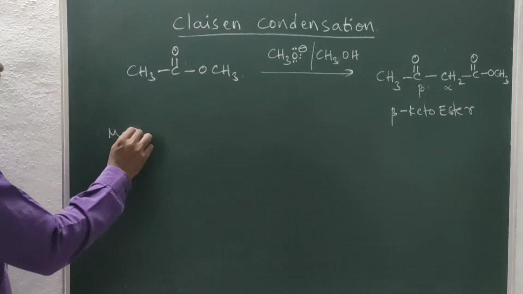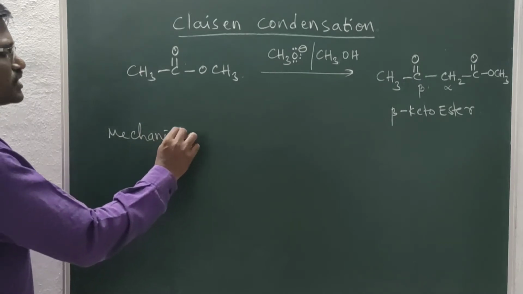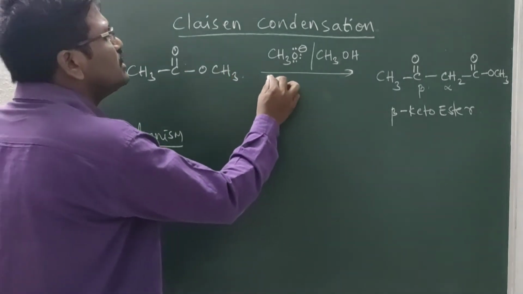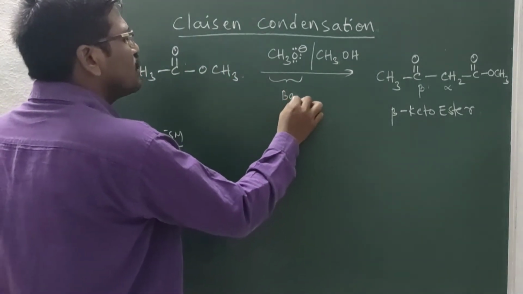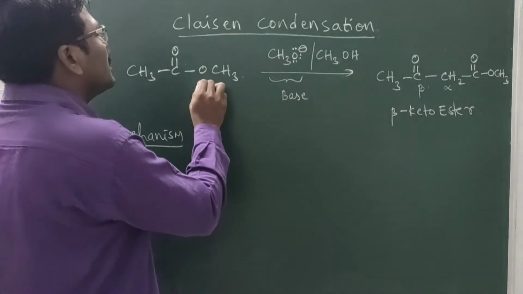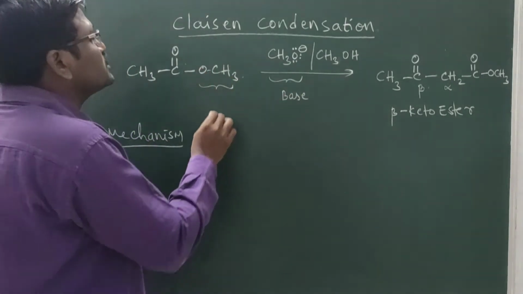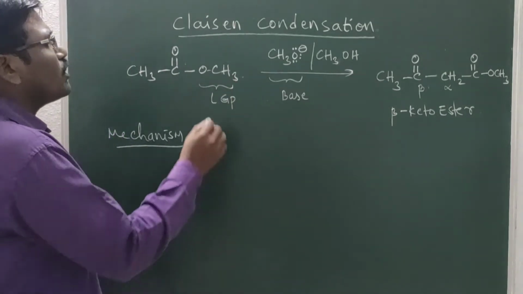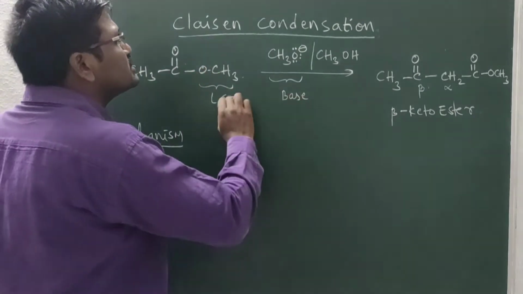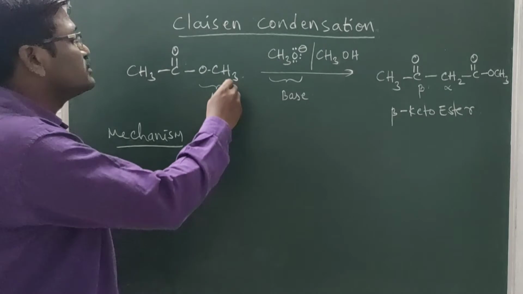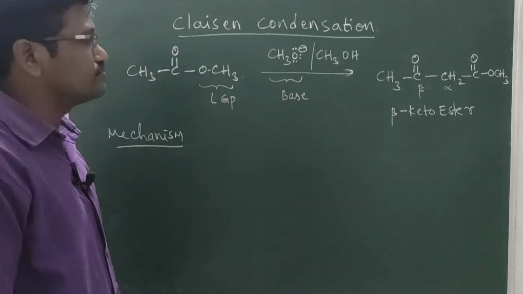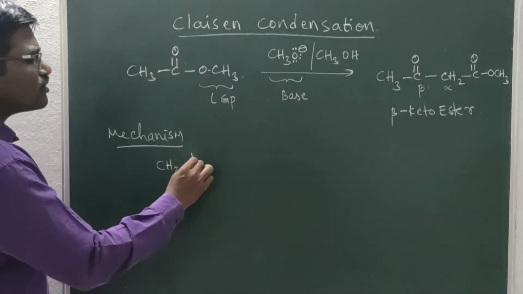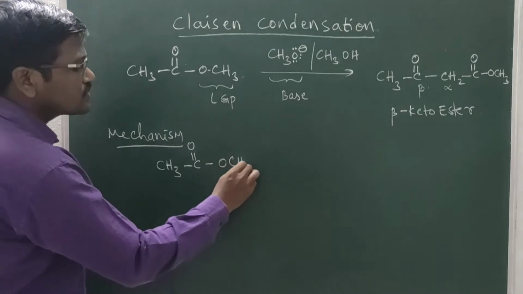Now what is the mechanism for this reaction? In this reaction, alkoxide ion generally acts as a base, and the OCH3 group acts as a good leaving group. If you observe, in this reaction the leaving group and the base should be the same. So in this mechanism, suppose the alkoxide ion acts as a nucleophile,